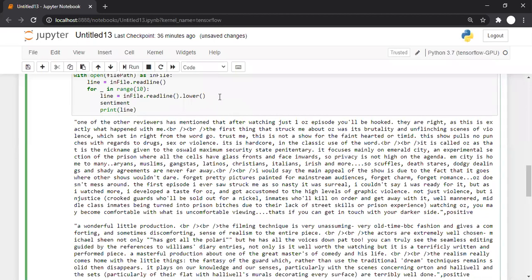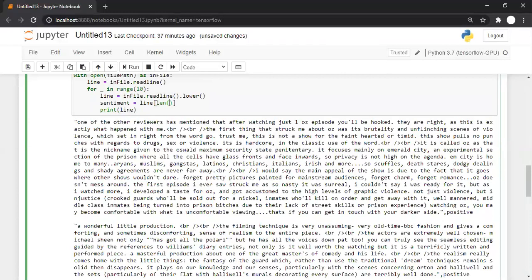So we are writing sentiment is equal to. We know line is a string, na? And we can treat it as a list of characters also. So we are saying that I want the last 8 characters. So how can we get the last 8 characters?